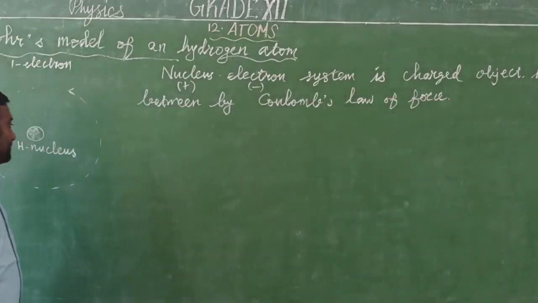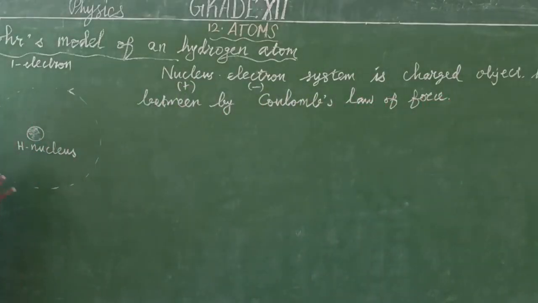Moreover, for a stable atom, the nucleus is always stationary. Around the nucleus, in an orbit, the electron revolves. So these electrons are continuously accelerated around the nucleus. So there is a force provided to the electron toward the nucleus. The force is nothing but the centripetal force, that is called the center-seeking force. The center-seeking force always acts towards the center. So there is another force acting on the electron toward the nucleus, the centripetal force.